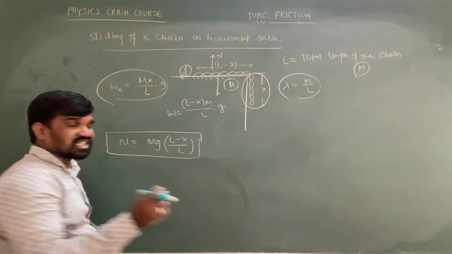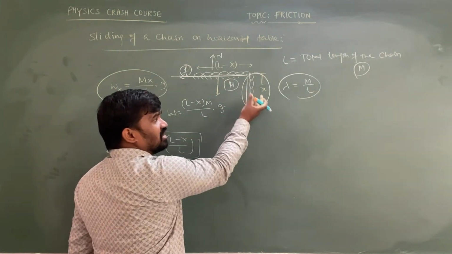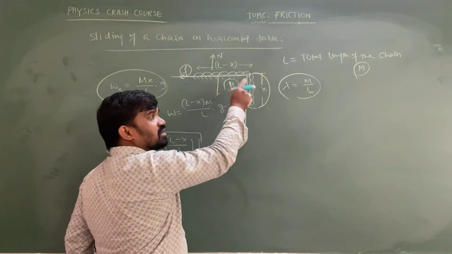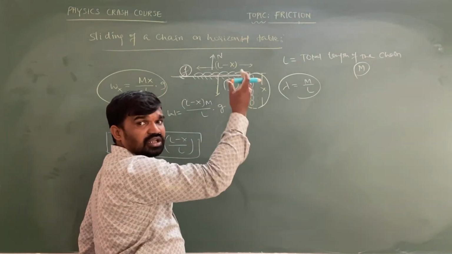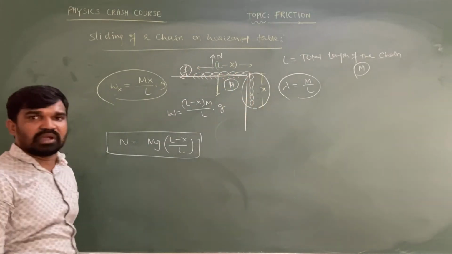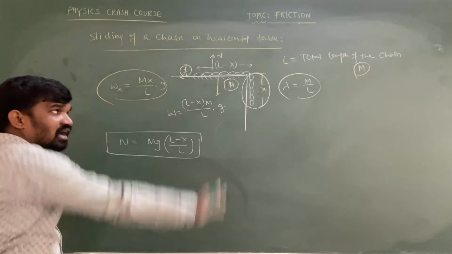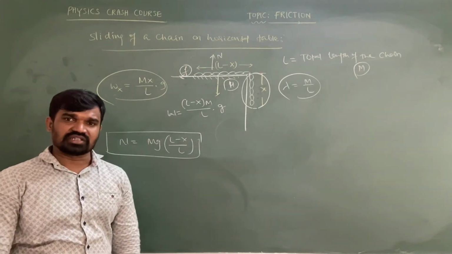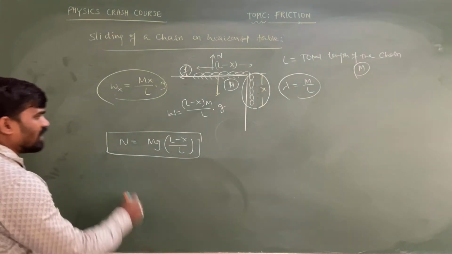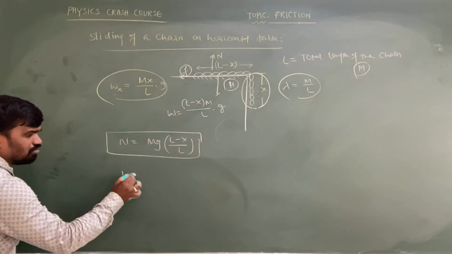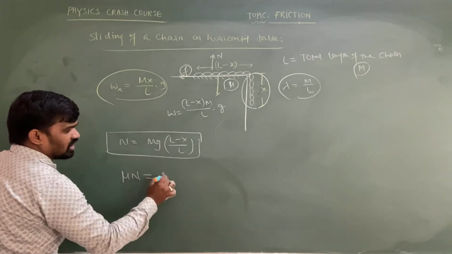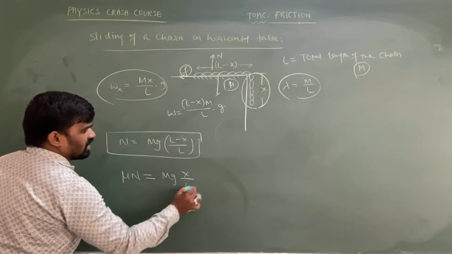As long as the weight of the suspended part is balanced with the friction between the table and the remaining part of the chain, the chain will exist in the equilibrium or stationary condition. So in this case, mu N is equal to the weight of the suspended part, that is Mg into x by L.